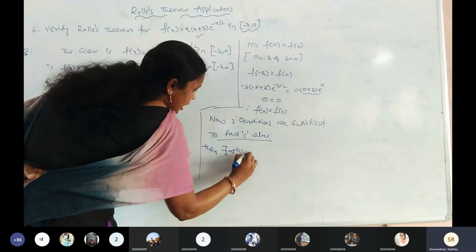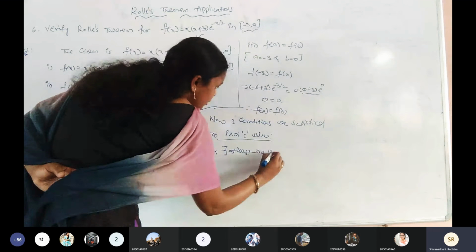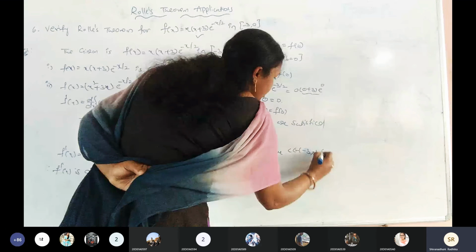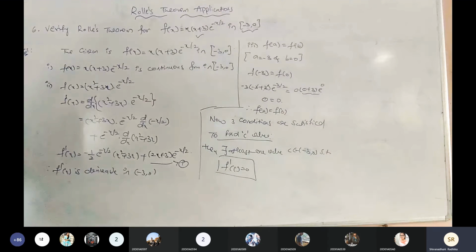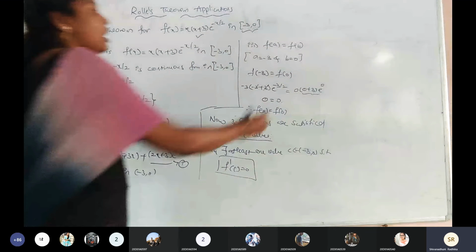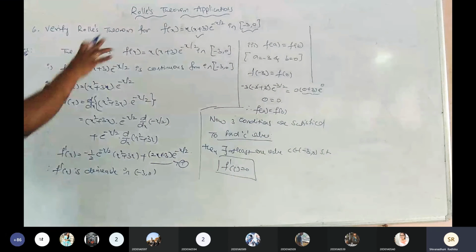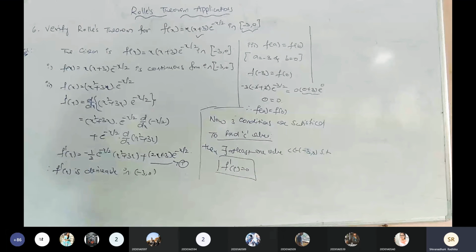Then, there exists at least one value c belongs to open interval minus 3 comma 0 such that f dash of c equals to 0. This is the Rolle's theorem formula. By using that equation, we are finding the c value. And also the result of c compulsorily belongs to open interval minus 3 comma 0. Is it clear?